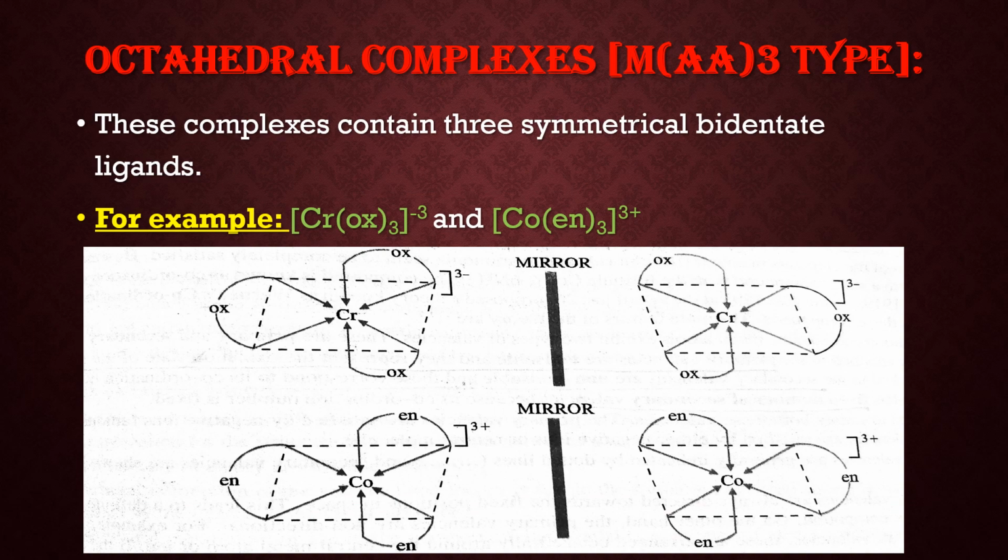Now the next example is M(AA)3 type, meaning three symmetrical bidentate ligands. For example, [Cr(ox)3]3-, the trioxalato chromium ion, or tris-ethylenediamine cobalt ion. In both cases you can see that the mirror image is not superimposed on the original one. Hence they are optical isomers of each other.